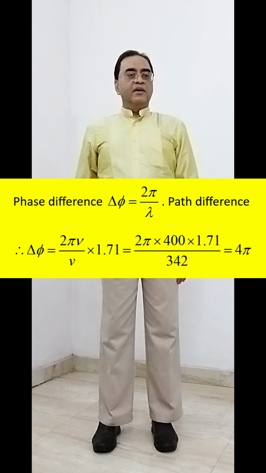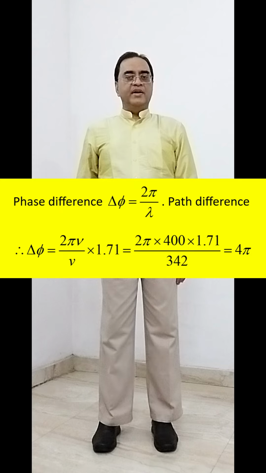One thing to notice here is that 342 is divisible by 171. Phase difference comes out to be 4 pi, which is an even multiple of pi, and which in turn means constructive interference.